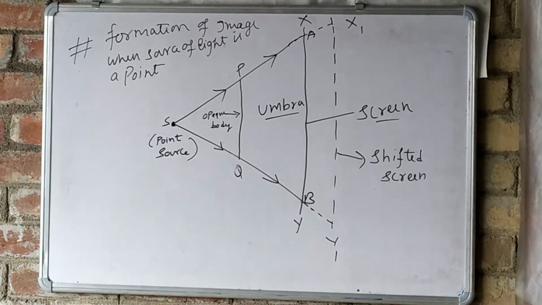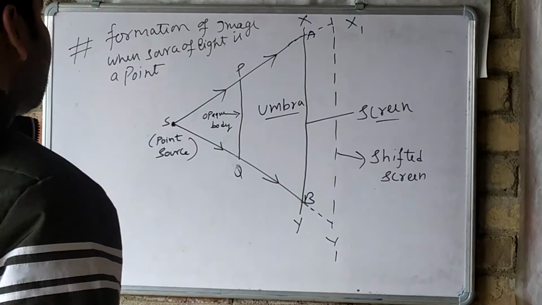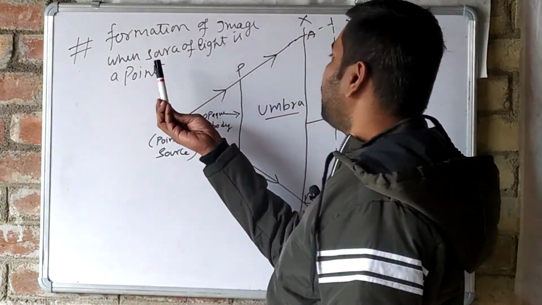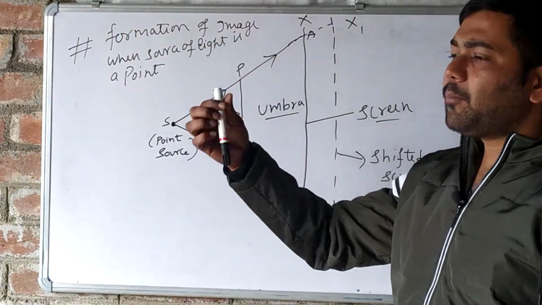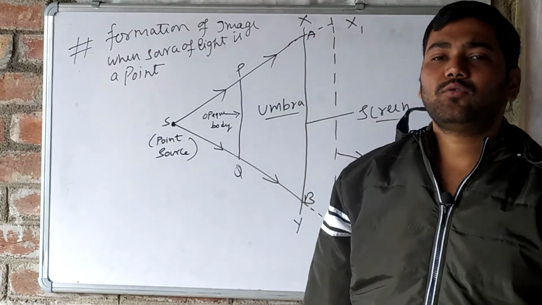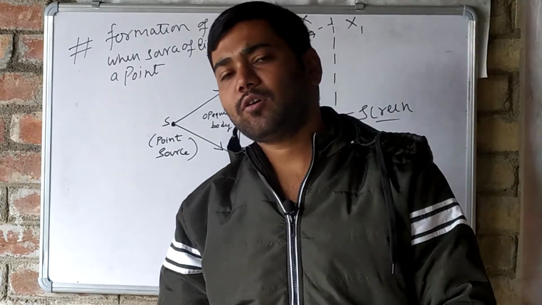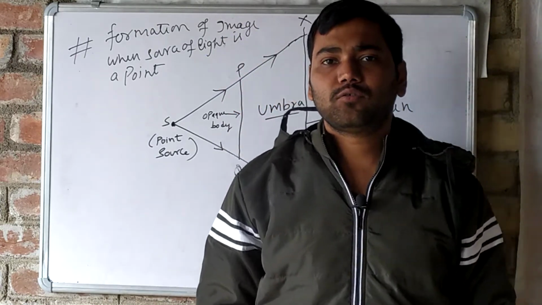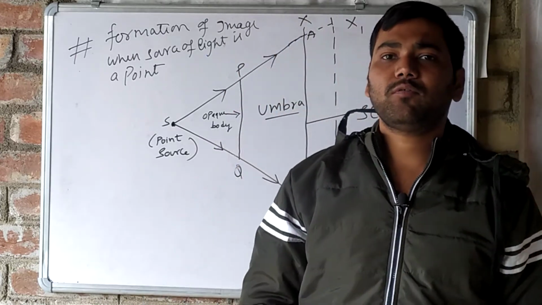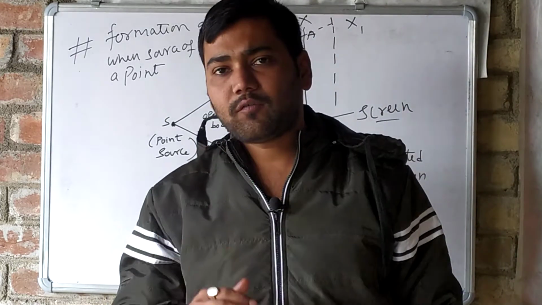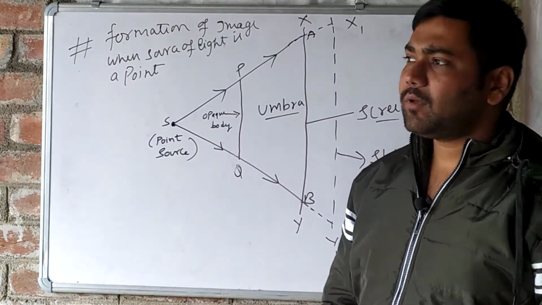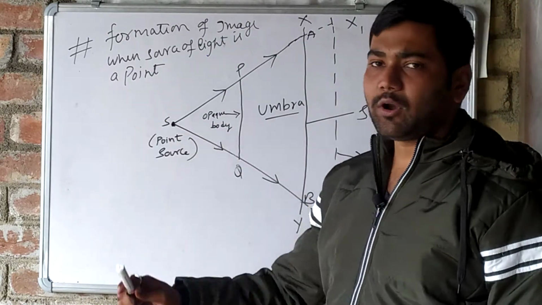Good morning students. Today we will study the formation of image when the source of light is a point source. Okay, so today we have to study about the formation of images. There are two or three types of formations we have to study. The first one is the formation of image when the source of light is a point source.